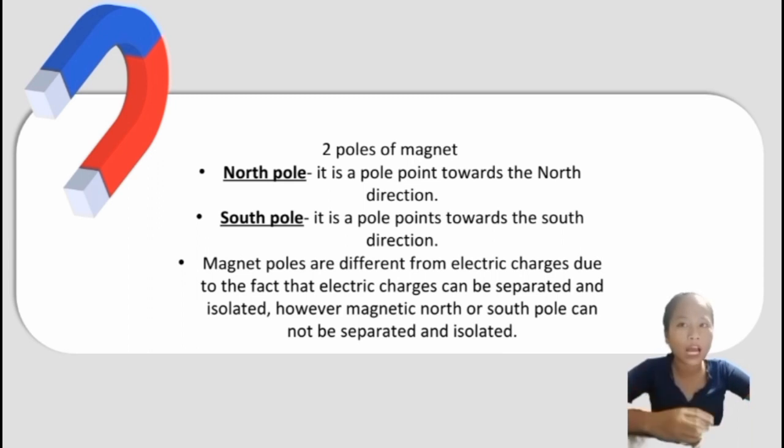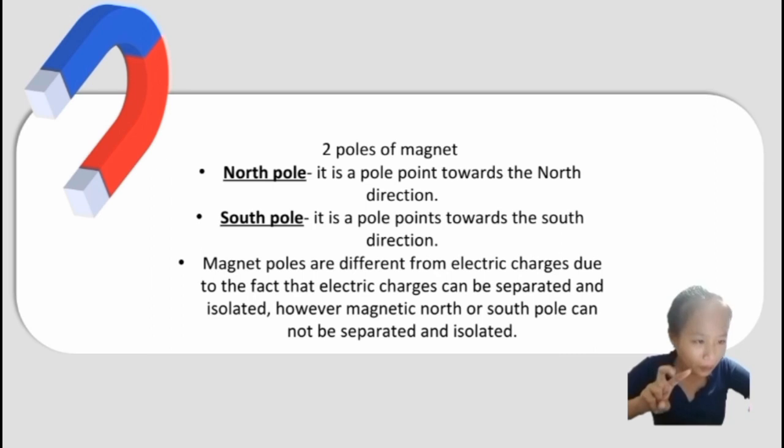So, the charges are separated. A magnet, however, is not separated. The poles are always together and never separate. The South Pole and the North Pole always stay together in one magnet. Their charges never break apart. Unlike electric charge, where electron and proton are separate, the South Pole and North Pole always stay together in one magnet. That is the difference between electric charge and magnet.